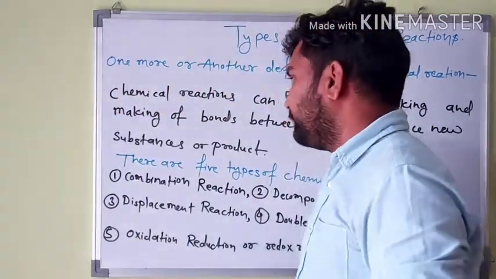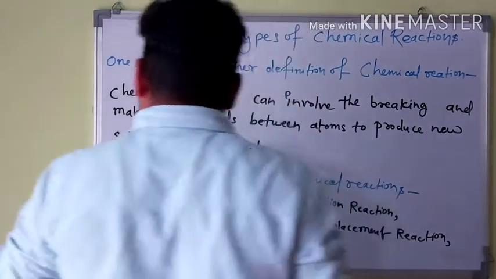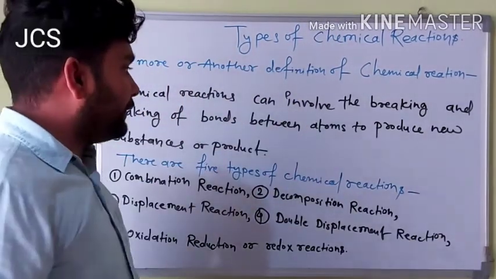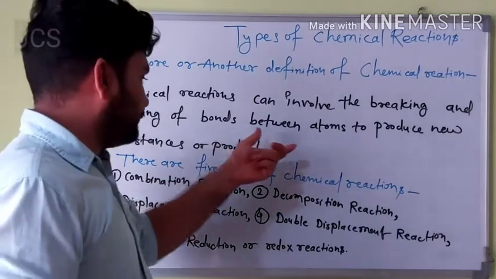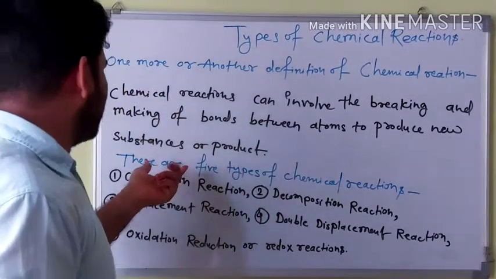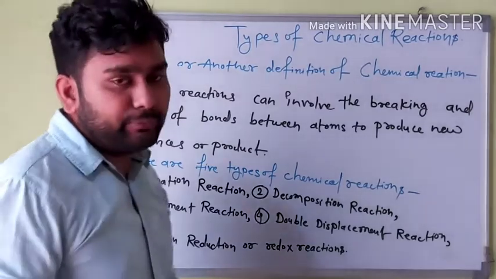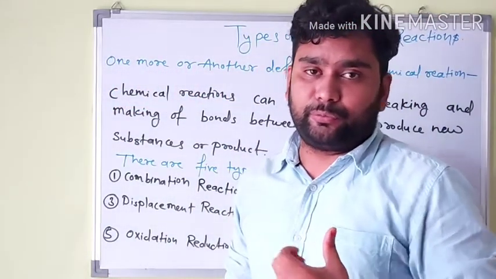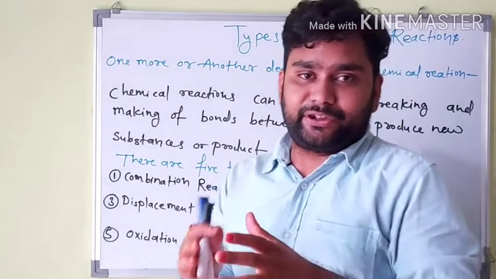It is also most important: chemical reactions involve the breaking and making of bonds between atoms and produce new substances or products. You know that every element has bonds through which they are connected to each other.